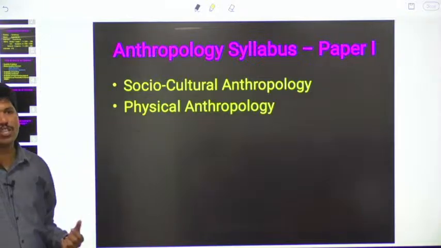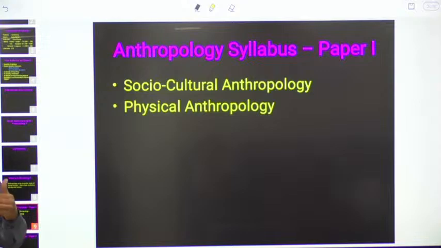After that, physical anthropology. Here, we will study evolution of man and culture from the biological perspective. In our society, we evolved different varieties of cultural systems, marriage, family, kinship, economic systems, political system, all those things based on our biology. Our biology has some limitations.